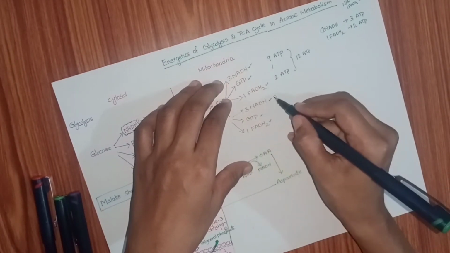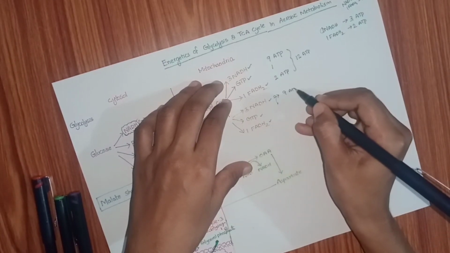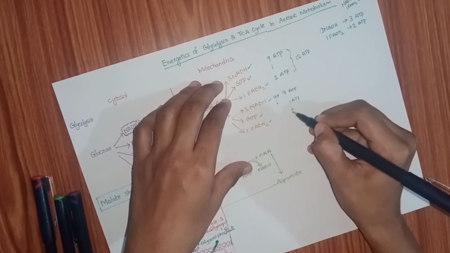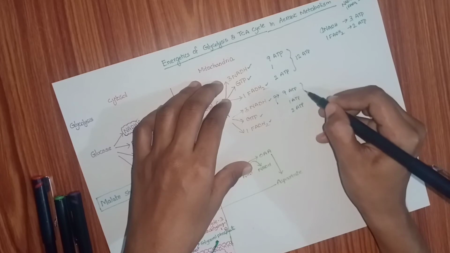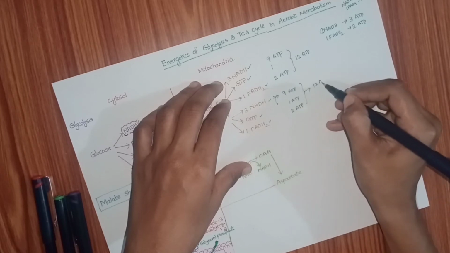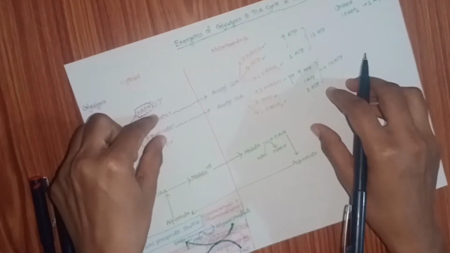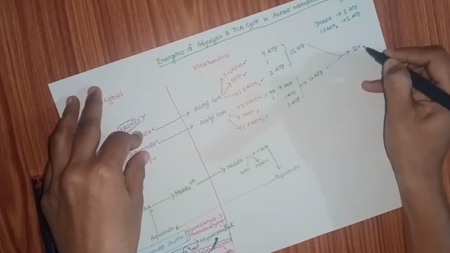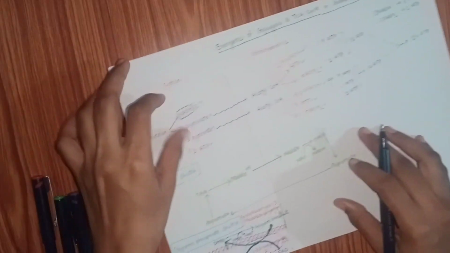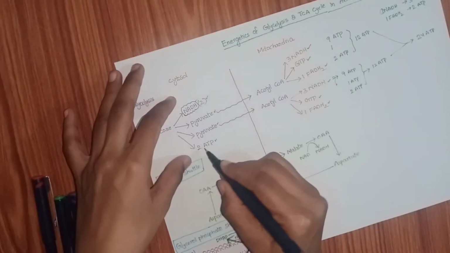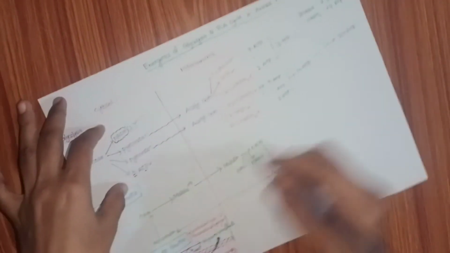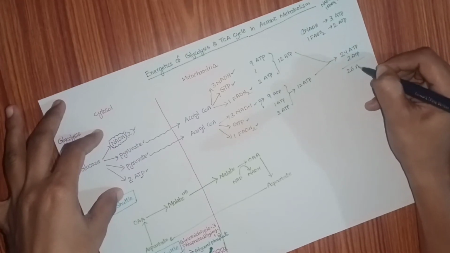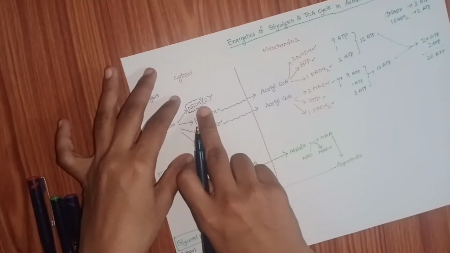Then 3 NADH, again 9 ATPs. Here 1 ATP. Here again 2 ATPs. Total 12 ATPs. That means from 2 pyruvate molecules we have generated 24 ATPs. Adding the 2 ATPs from glycolysis, we have generated 26 ATPs without counting this NADH.